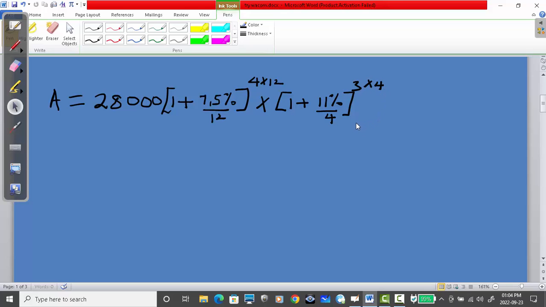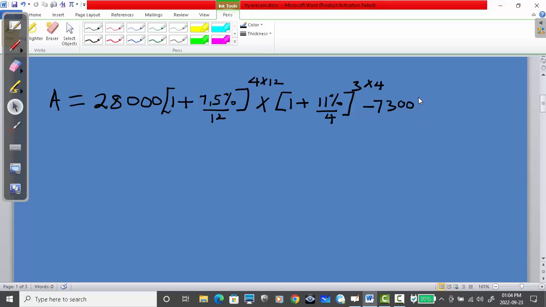Okay. Then there was a withdrawal of 7300, so minus 7300. That money withdrawn was within the last 3 years.